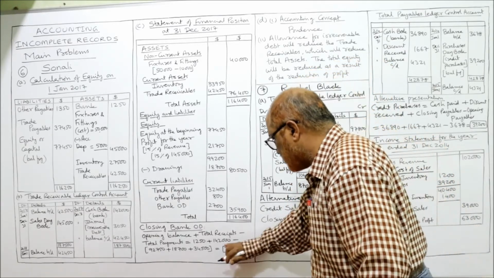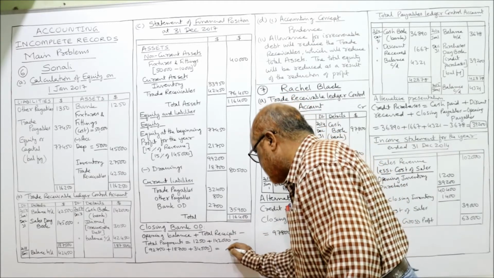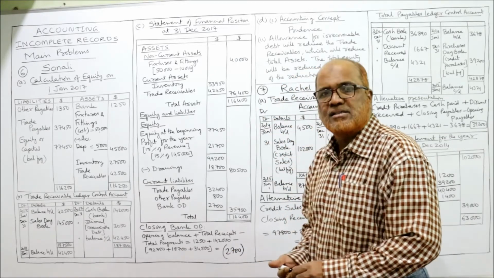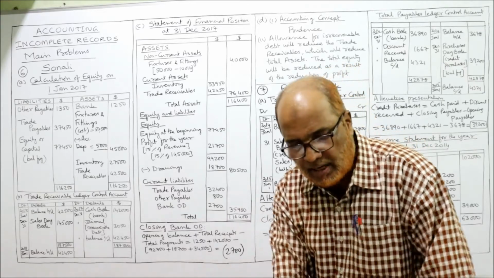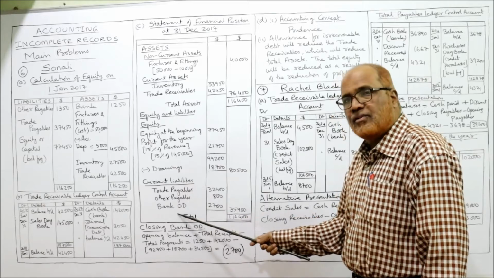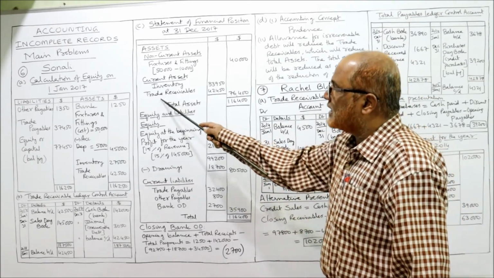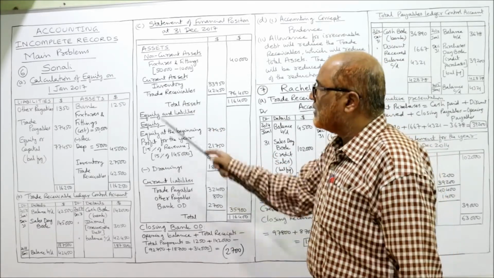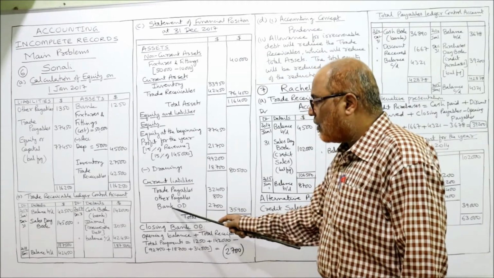Instead of writing 2,700, I will write it like this: 2,700 negative. The bank balance is coming in negative terms. That's why I am writing overdraft. And overdraft will be taken under liabilities. If you get a positive value, you will take it here as bank balance. So if the closing balance is positive, it is a current asset. If the closing bank balance is negative, it is bank overdraft.